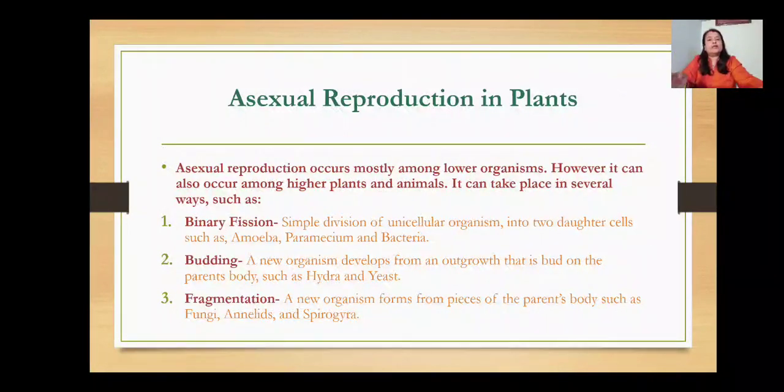Budding is also a kind of asexual method very commonly found in organisms such as hydra and yeast. In budding, a new organism develops from an outgrowth, that is a bud, on the parent's body, and when they grow, they get detached. Next is the fragmentation. Fragmentation is also a kind of asexual reproduction in which a new organism forms from pieces of the parent's body, such as fungi, annelids and spirogyra.